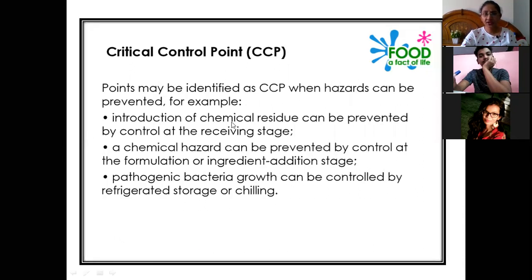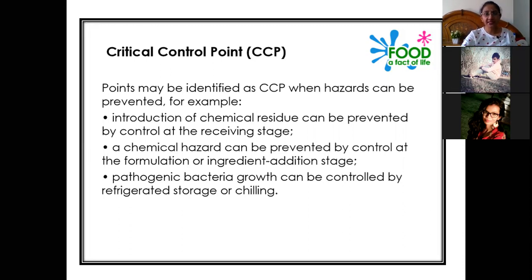CCP, again, introduction of chemical residues. Critical control points can be, as I have told you, a temperature level, pH level, salt level, or chlorine level. So there are different types. These are examples of CCPs during a production chain. Introduction of chemical residue can be prevented by control at the receiving stage. So this is how we can identify the critical control points and prevent the hazards.